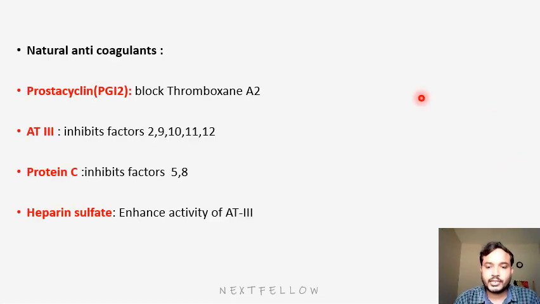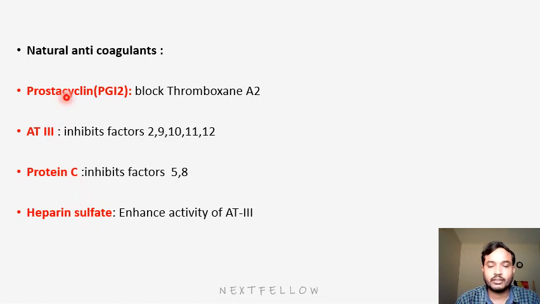So in anticoagulants we have two types, natural anticoagulants and synthetic anticoagulants. Natural means these are naturally provided by the body. So these have anticoagulant action. That means when normal blood circulation is happening in the blood vessels, the blood will not get clotted because of these natural anticoagulants. What are those natural anticoagulants? Those are prostacyclin, antithrombin 3, protein C, and heparan sulfate.